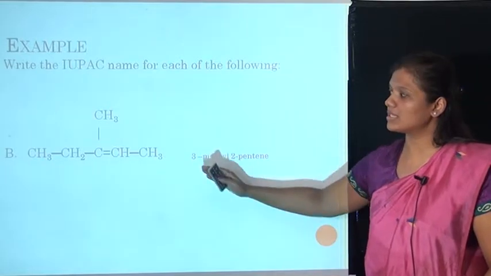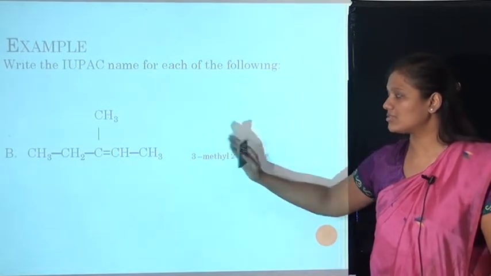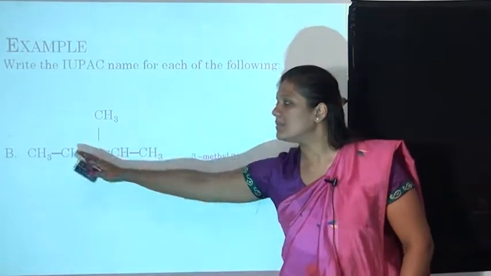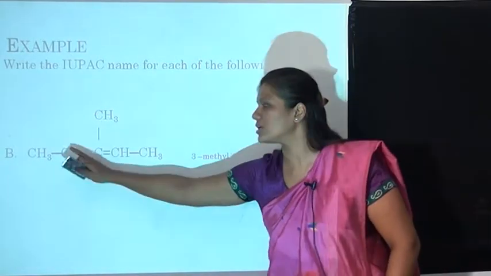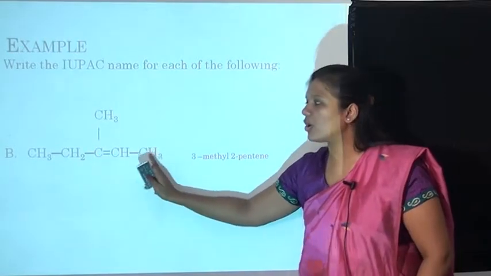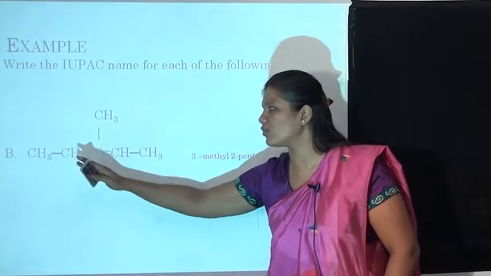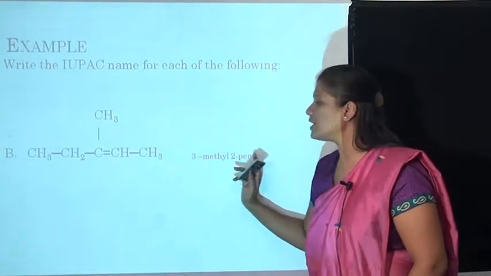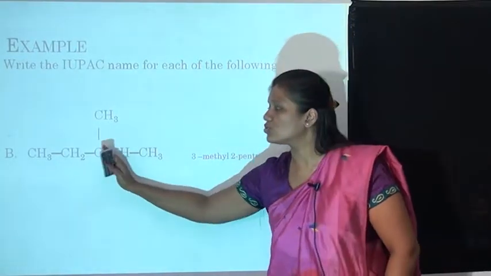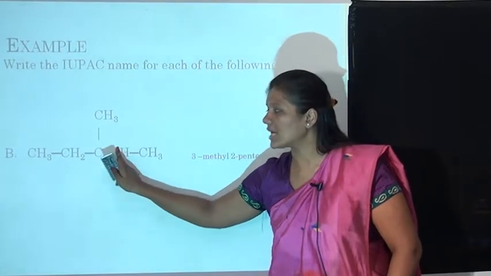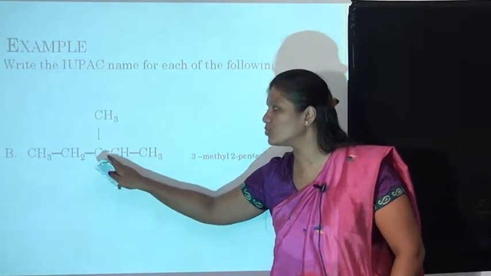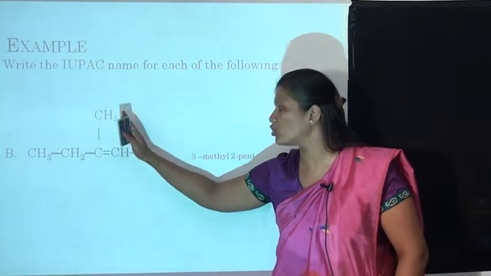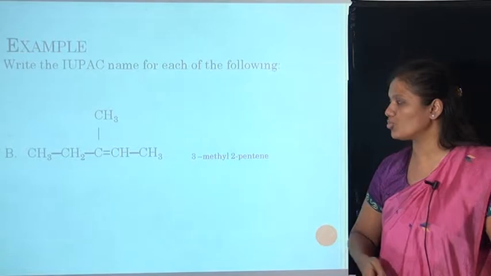An example is given, CH3, CH2. The structure is known as 3-methyl-2-pentene. Here you can see the parent chain is 1, 2, 3, 4, 5. The second carbon contains the double bond, therefore 2. The third carbon contains a CH3, that is the methyl group, therefore it is named 3-methyl-2-pentene.